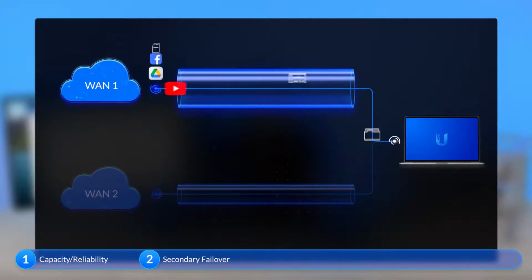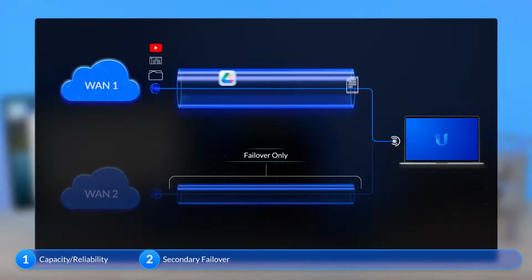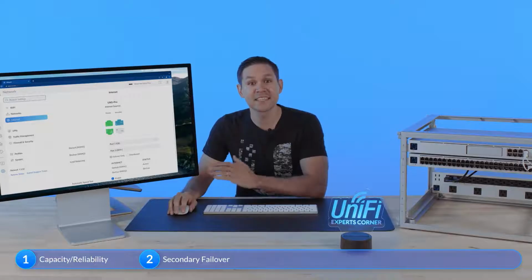2. If you don't run the risk of hitting your maximum internet capacity, we usually recommend just using your secondary and often slower WAN for failover only. This enables you to maintain maximum speeds for all of your traffic with your higher capacity internet connection, while still ensuring an element of redundancy to minimize network downtime.